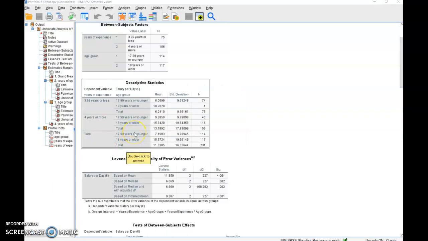If we look at the descriptive statistics table, we can see that those who were in the age group of 18 years or older and had 3 years or less of experience working earned more than all of the other supermodel groups. This group earned more than those who were 18 years and older and had 4 or more years of experience, more than those who were 17 years or younger and had 3 years or less of experience, as well as more than those who were 17 years or younger and had 4 years or more of experience.